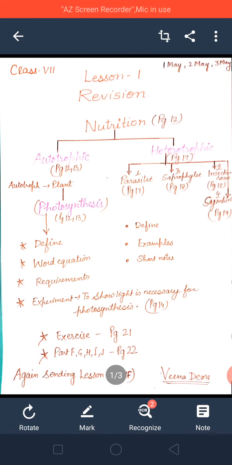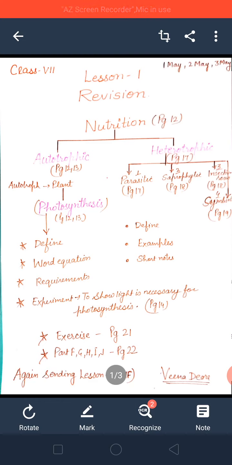Now, how many kinds of nutrition are there? Two kinds are there: autotrophic nutrition and heterotrophic nutrition. Auto means self. What do you mean by autotrophic nutrition? The mode of nutrition in which organisms make their own food using simpler substances is called autotrophic nutrition. Auto means self. Trophs means nutrition. It means organisms make their own food.